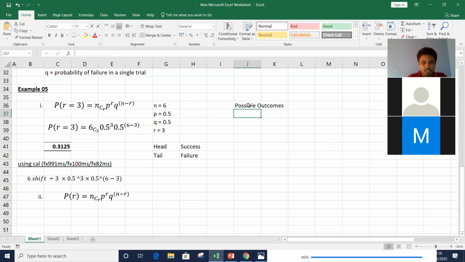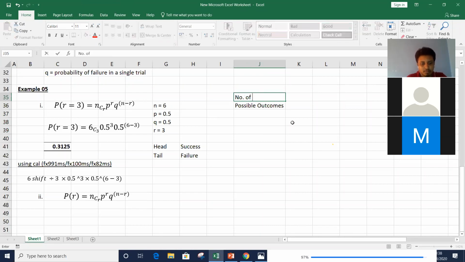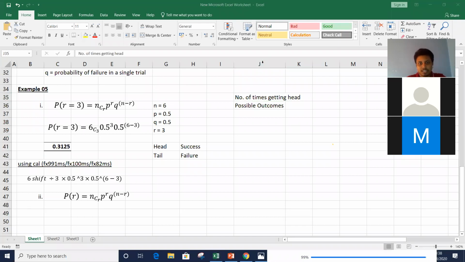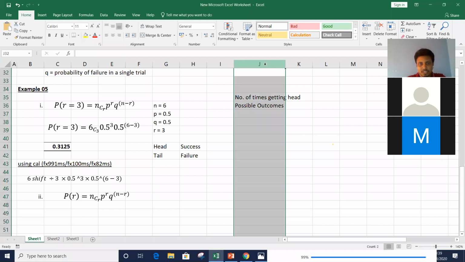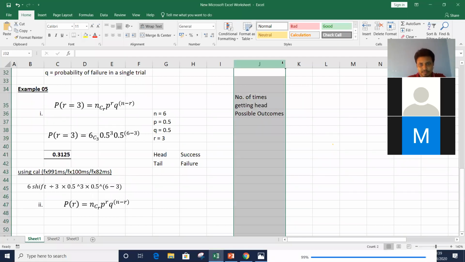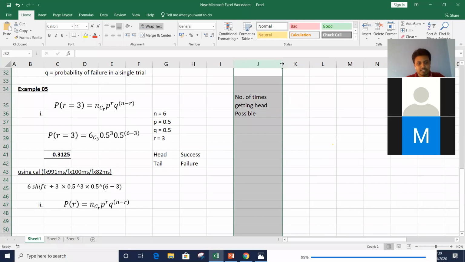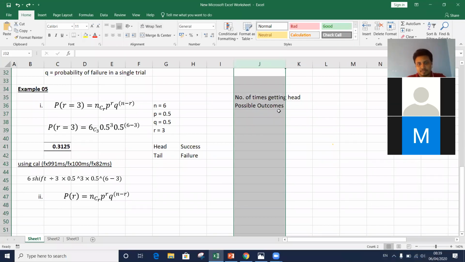In terms of possible outcomes, what we measure is the number of times getting heads. So what are the possible outcomes here?